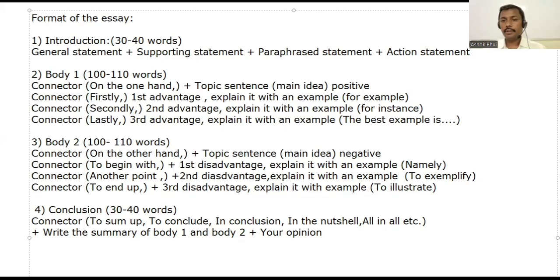Again, it is important if it is asked. Okay, what is your stand? Because examples will be from your experience only. Okay, your opinion. Summary of body 1 and body 2, and your opinion. What is your stand in this way? Is that clear? Okay, just have a glance at what we learned.